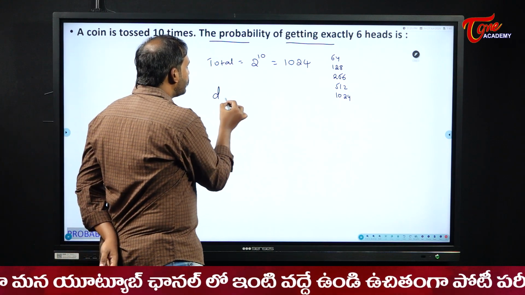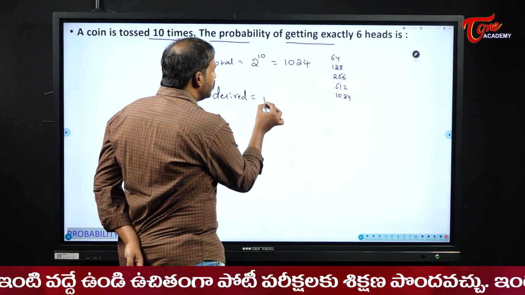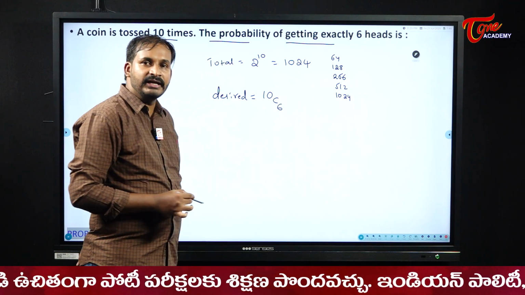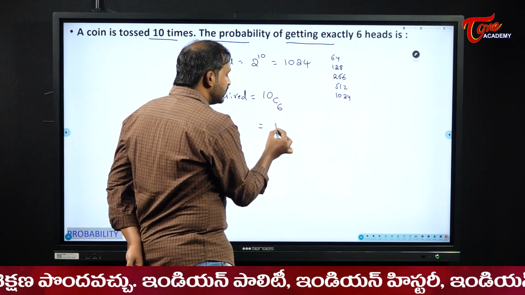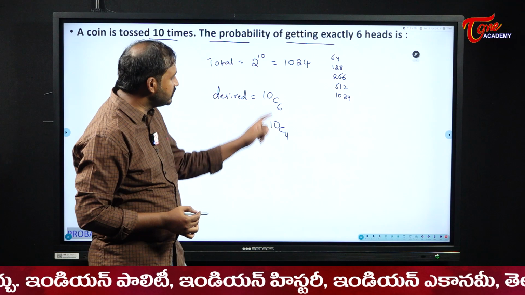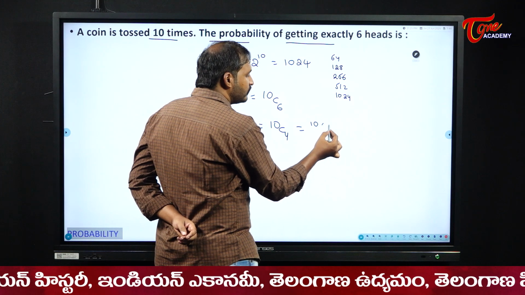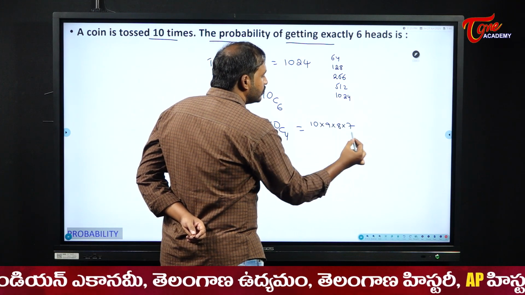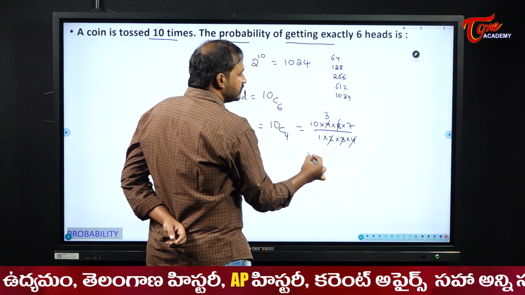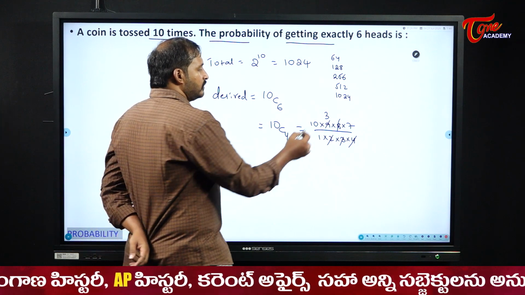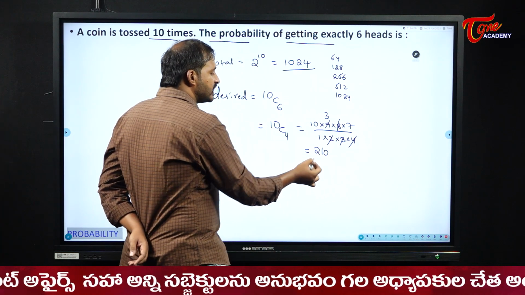Next, what is the desired output for me here? Exactly 6 heads. That means I will do 10C6. Out of 10, 6 should be heads for me. What do we write for 10C6, students? 10C6 is equal to 10C4. Why? Because 10 minus 6 becomes 4. What is 10C4? 10 into 9 into 8 into 7 by 1 into 2 into 3 into 4. 4 2s are 8, 3 3s are 9. So, 10 3s are 30, 210. So, total outcomes are 1024 and desired outcomes are 210.